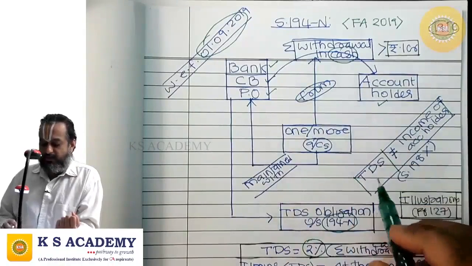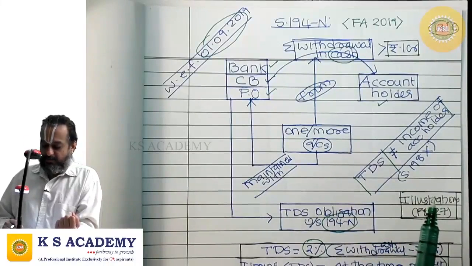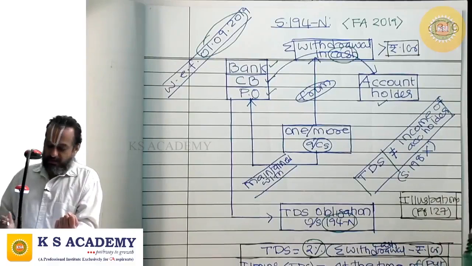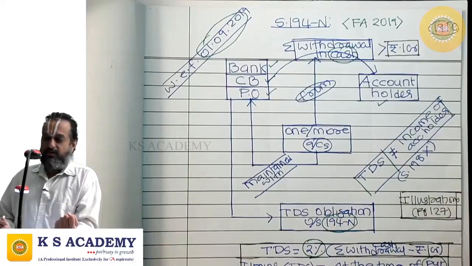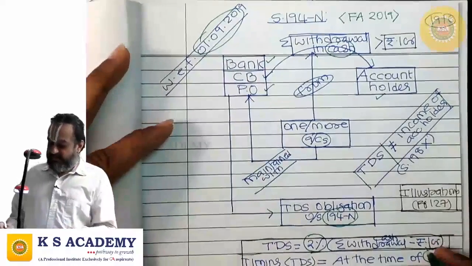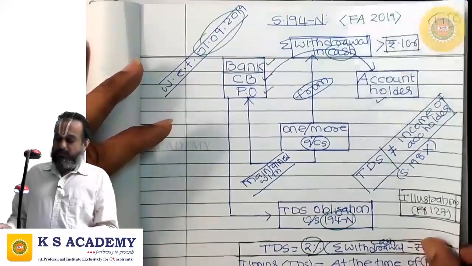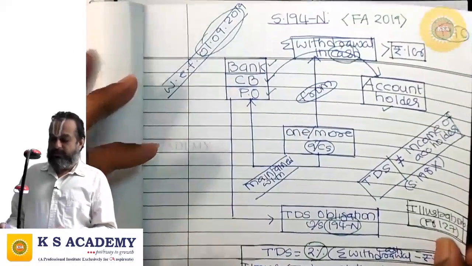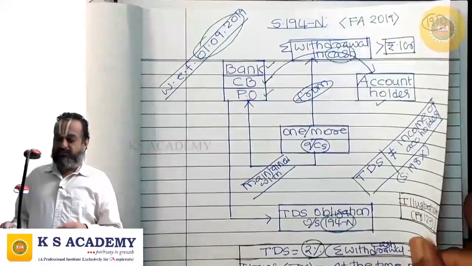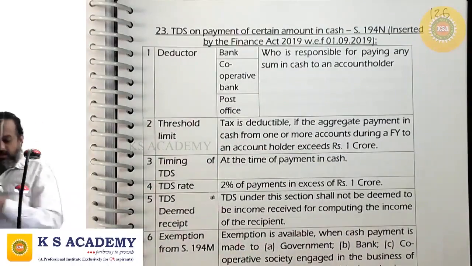So to consolidate, where an account holder withdraws cash from one or more accounts maintained by him with a bank or cooperative bank or post office, and the aggregate amount of withdrawal in cash is crossing rupees 1 crore, then the bank or cooperative bank or post office has TDS obligation under 194N on the cash withdrawals exceeding rupees 1 crore. Tax should be deducted at source at the rate of 2%. Tax shall be deducted at source at the time of payment. Finance Act 2019 has inserted this section with effect from 1st September 2019. See, we have some illustrations in this regard.